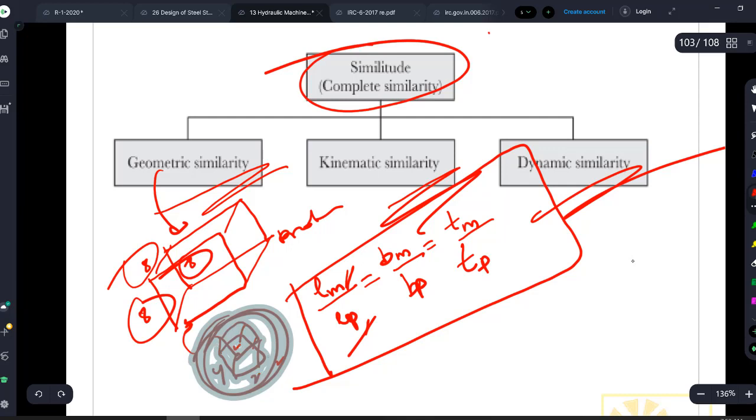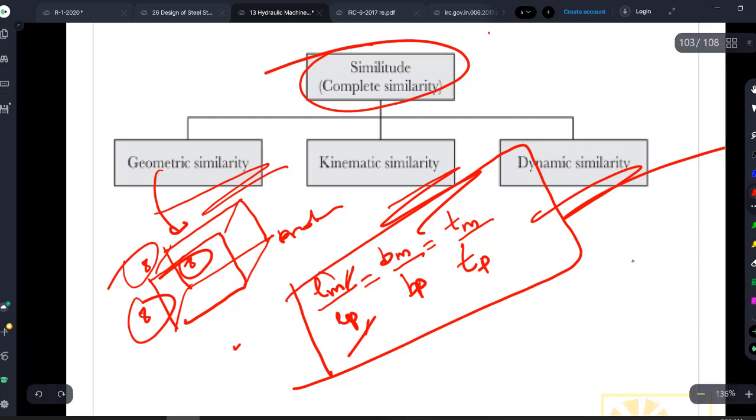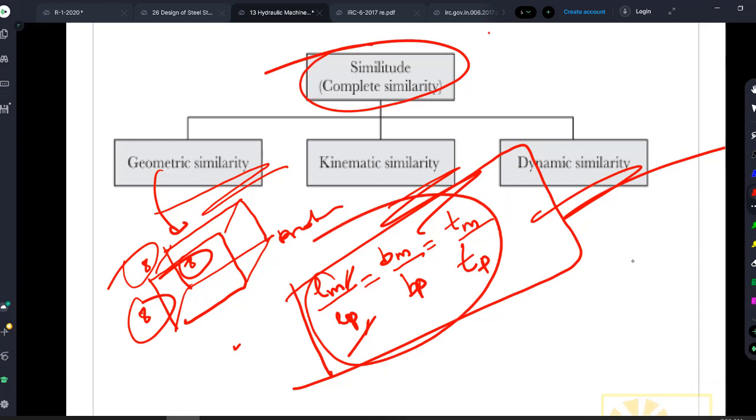So what is happening here? To get dimensionally similar, it should be in these proportions. Your length of model divided by length of prototype should be equal to breadth of model divided by breadth of prototype, should be equal to thickness of model divided by thickness of prototype. So this I can write as length scale ratio also.